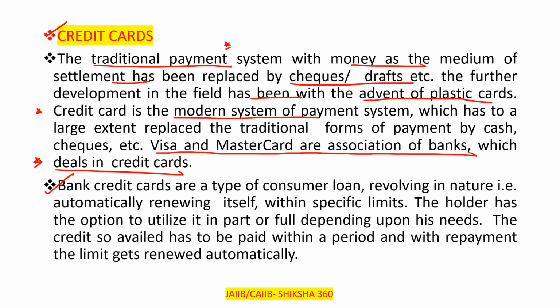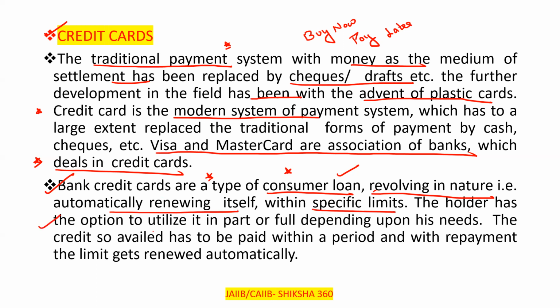Bank credit cards are a type of consumer loan. It is a consumer loan, that's why we can say buy now, pay later. Bank credit cards are a type of consumer loan, revolving in nature. Like, there is a 40 to 45 day cycle, after that your limit will be renewed, and you have to pay your expenses, whatever you have spent in the last month. So bank credit cards are a type of consumer loan that are revolving in nature, automatically renewing itself within specific limits.